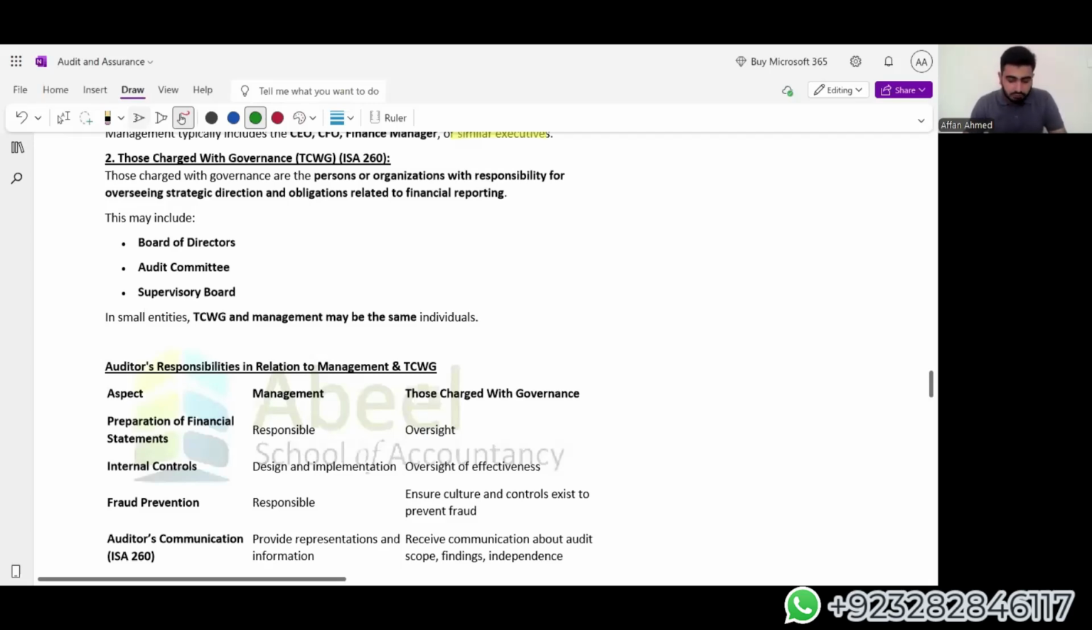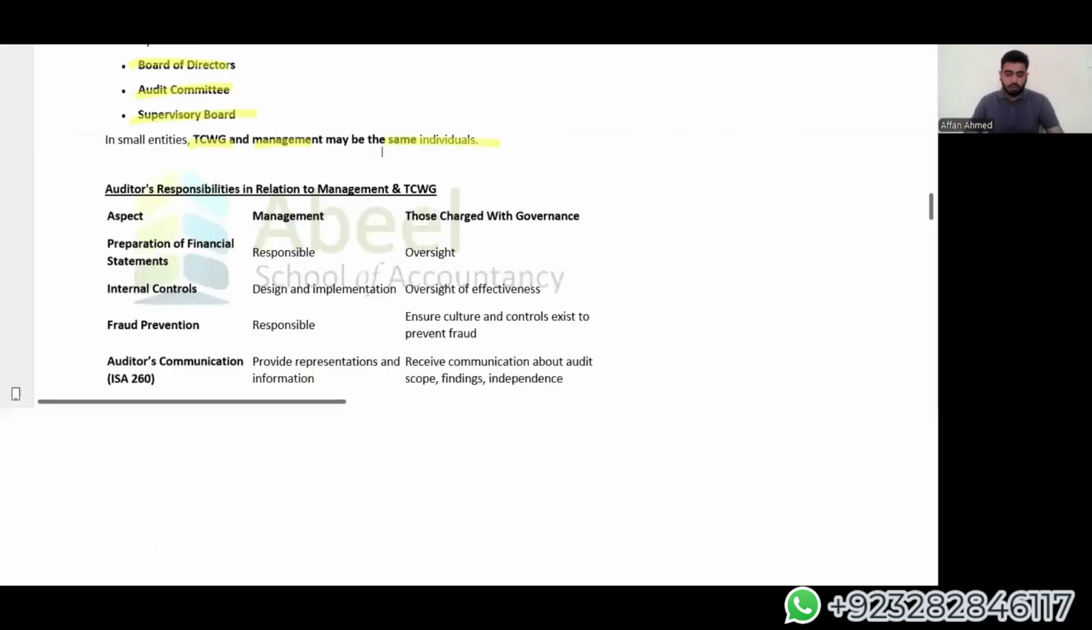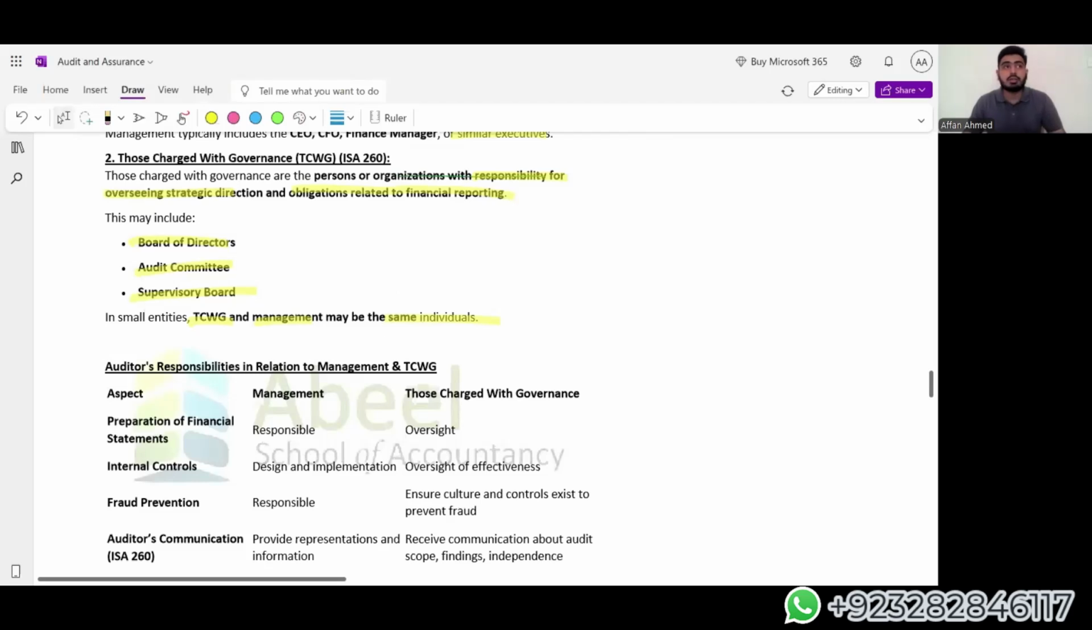Okay. Now, those charged with governance are the person or organization with responsibility for overseeing strategic direction and obligations related to financial reporting. This may include the BOD, board of directors, audit committee, and supervisory board. In small entities, TCWG and management may be the same individuals, but a listed company has to keep TCWG and management separate. They will be responsible for the oversight of management on the work they are doing, and they will be representing the shareholders. By representation, I mean that the shareholders' interest is represented by the BOD to the management, and they discuss strategies on how to achieve that.